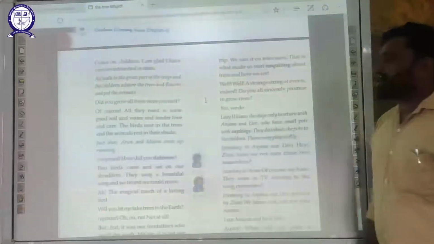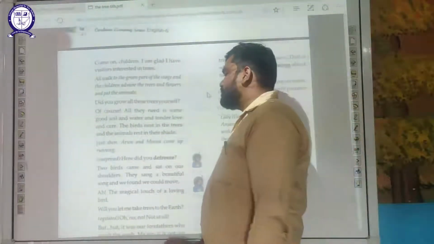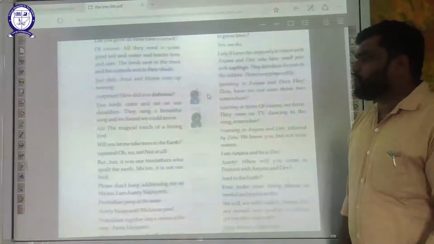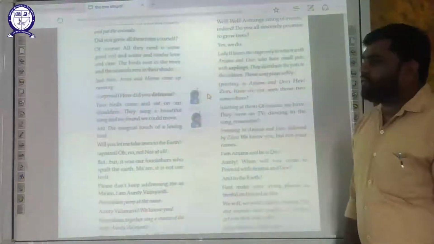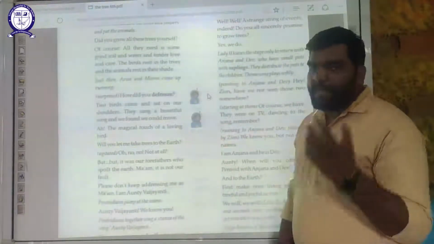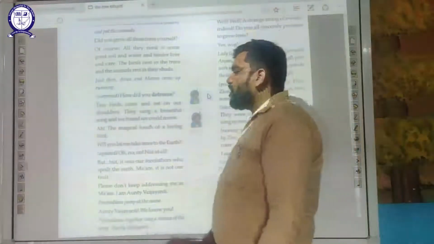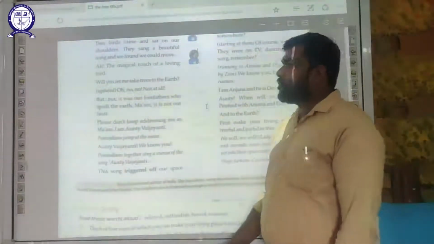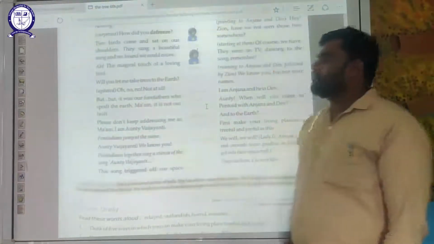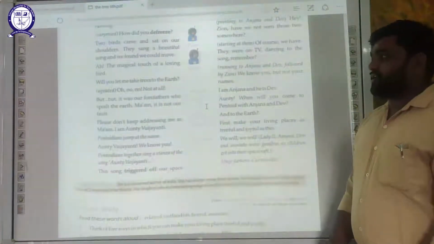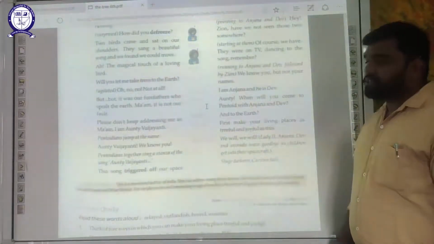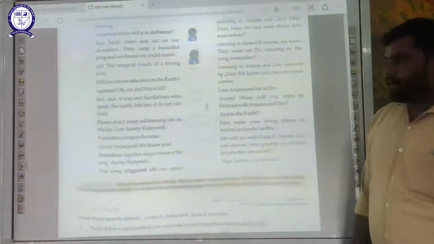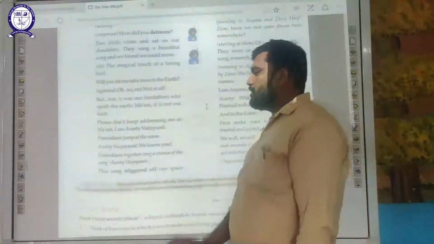Just then, Arun and Meena come up running. Now she was surprised. How did you defreeze? Now Arun says, 2 birds came and sat on our shoulders. They sang a beautiful song and we found we could move. The magical touch of a loving bird. Now Arun says, will you let me take trees to the earth? Now Lady 2 was agitated. Oh, no, not at all. Arun says, but it was our forefathers' mistake. They spoiled the earth. Ma'am, it's not our fault. Now she says, please don't keep addressing me as ma'am. I'm Auntie Vajanti. Okay. Now Pentoidians jump at the name.